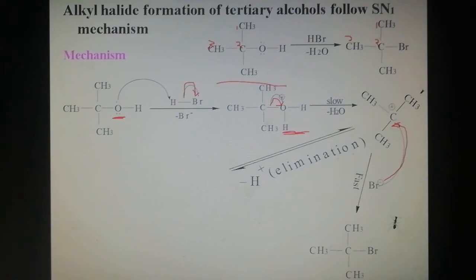Suppose in the more stable tertiary carbocation, elimination reactions occur: any one methyl group loses a hydrogen ion to form an alkene.